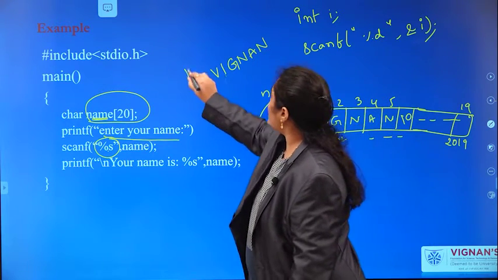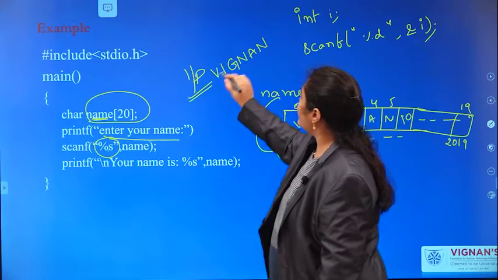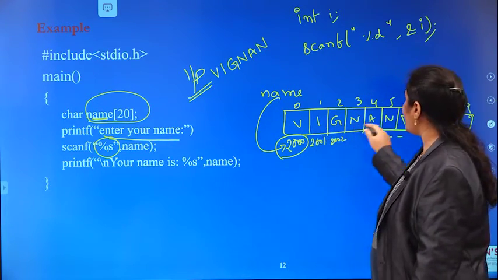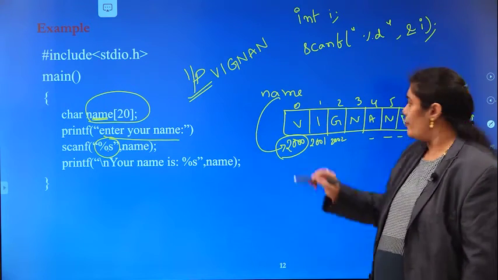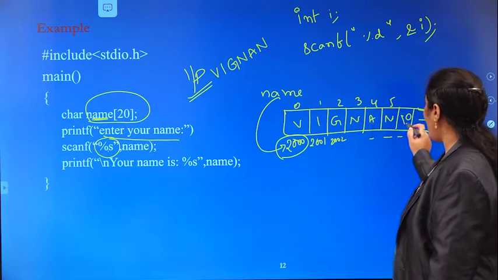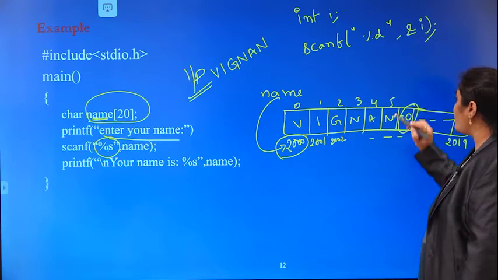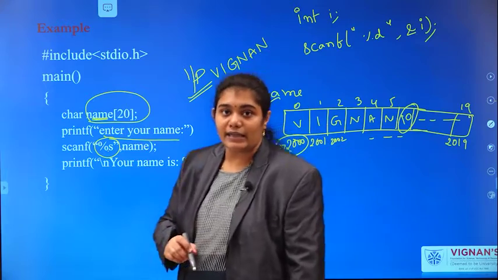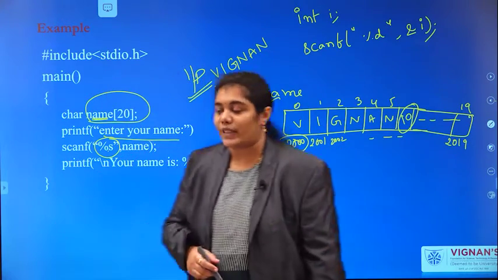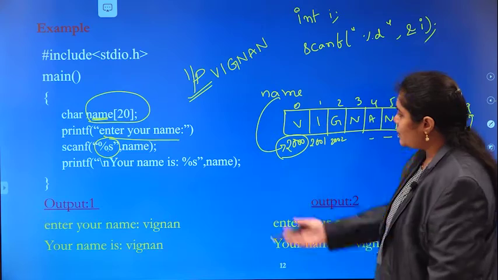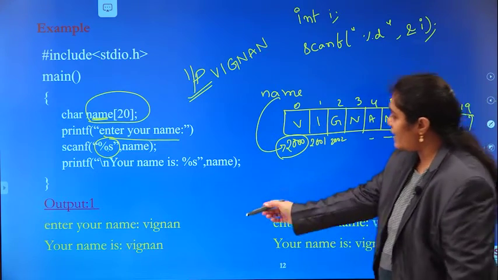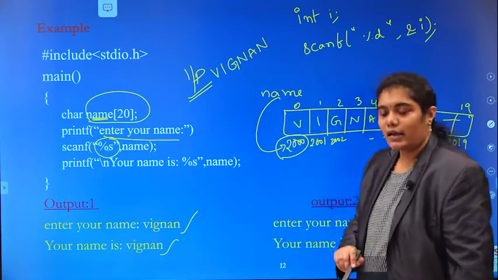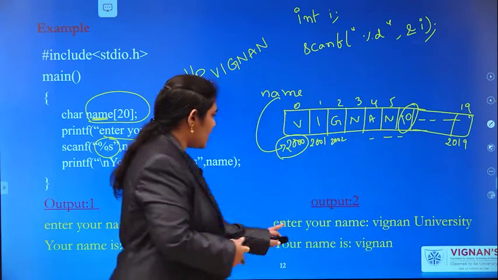What is the input here I am providing? Vignan. That Vignan will be stored in this way, and at the end of this group of characters, the compiler will automatically concatenate a null character. Okay, copy this example. Here I have taken, enter your name, Vignan. Your name is Vignan.